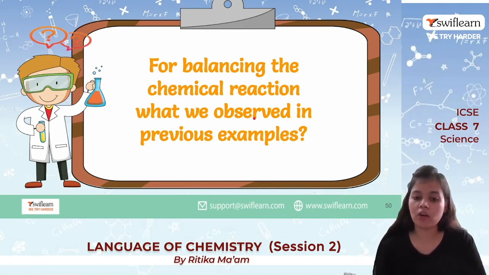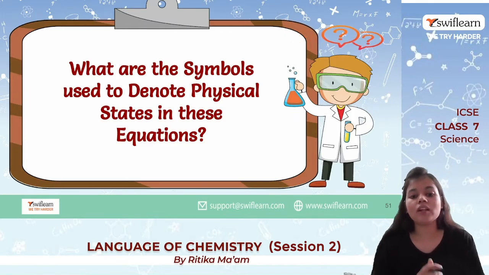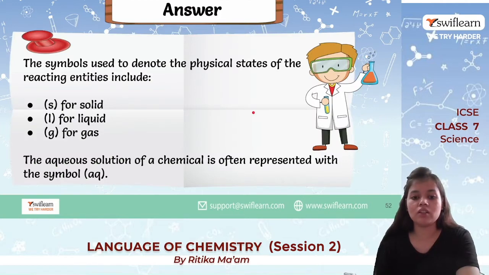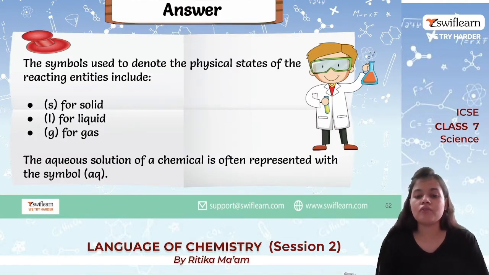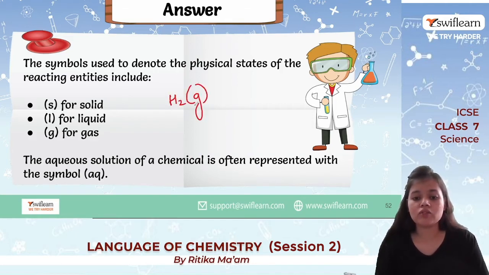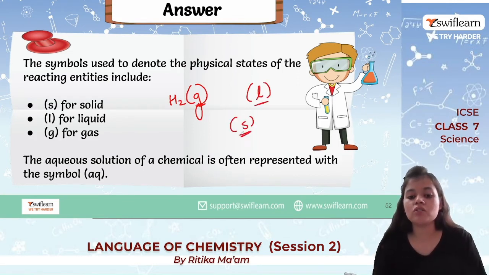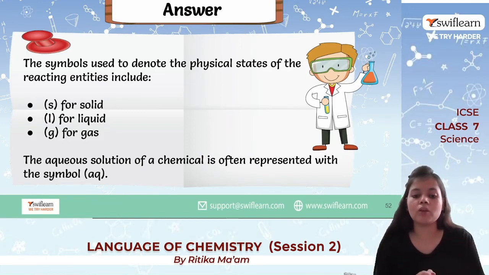And what are the symbols used to denote physical state in these equations? If there is H2 and we write g, so g means gas. Okay, if there is l written, which means it is in liquid state, and s is for solid state. And aqueous solution, when it is mixed with a liquid, is written as aq.